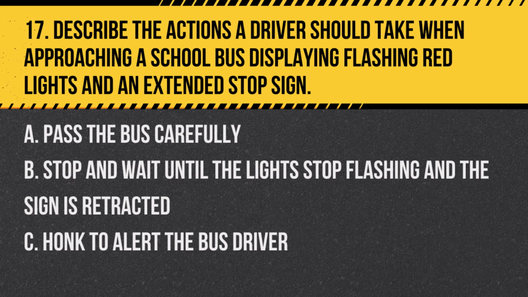Question 17. Describe the actions a driver should take when approaching a school bus displaying flashing red lights and an extended stop sign. A. Pass the bus carefully. B. Stop and wait until the lights stop flashing and the sign is retracted. C. Honk to alert the bus driver. Answer: B. Stop and wait until the lights stop flashing and the sign is retracted. This ensures the safety of children boarding or disembarking the bus.